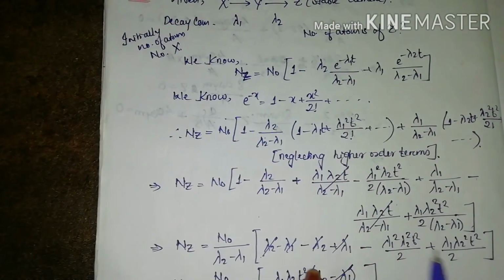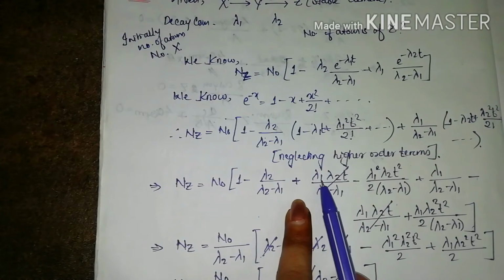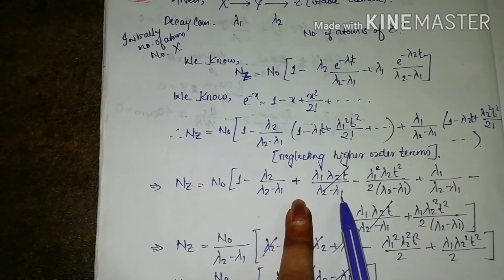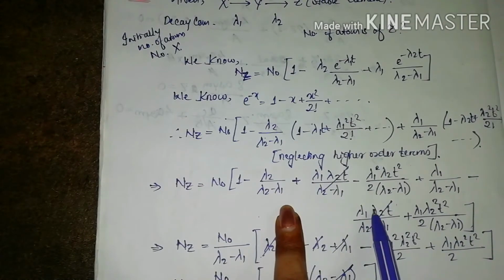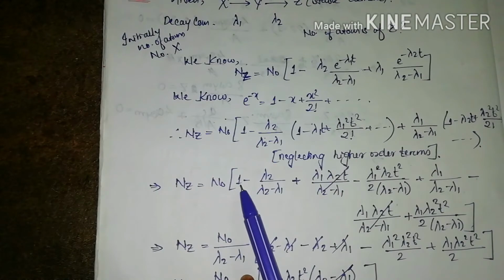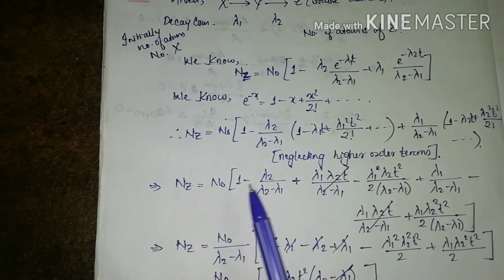Now what we will see: this is minus lambda 1 lambda 2 t by lambda 2 minus lambda 1, and this is lambda 1 lambda 2 t by lambda 2 minus lambda 1 with a plus sign, so these two terms will get cancelled, and what we will have is 1.